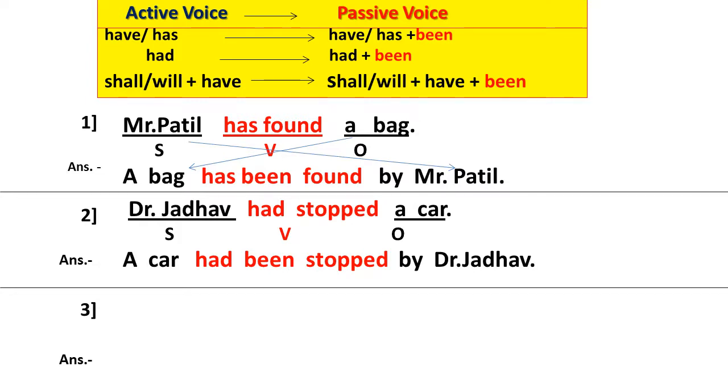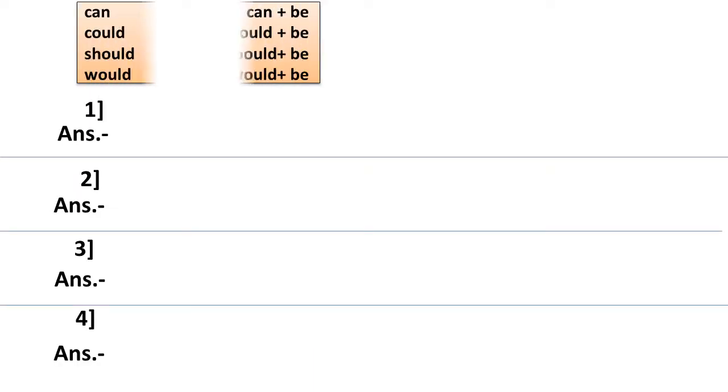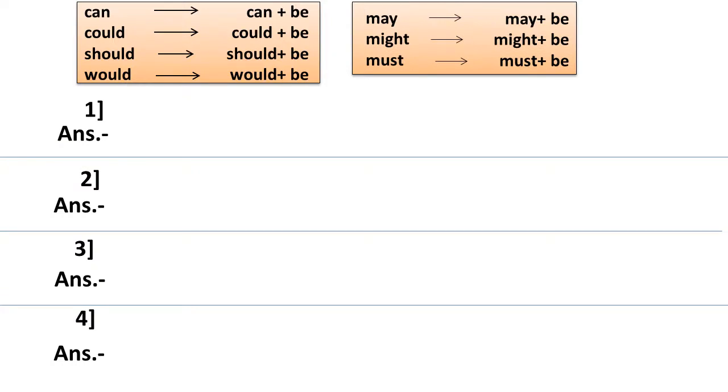She will have bought a new mobile. In this example, the subject is she, and the verb is will have bought. Here are modal auxiliaries. With the help of these modal auxiliaries, how do we write the answer? We see the example. Amol can speak English.